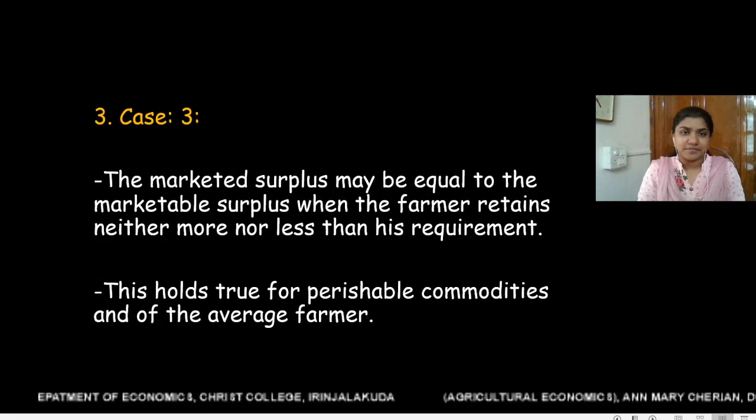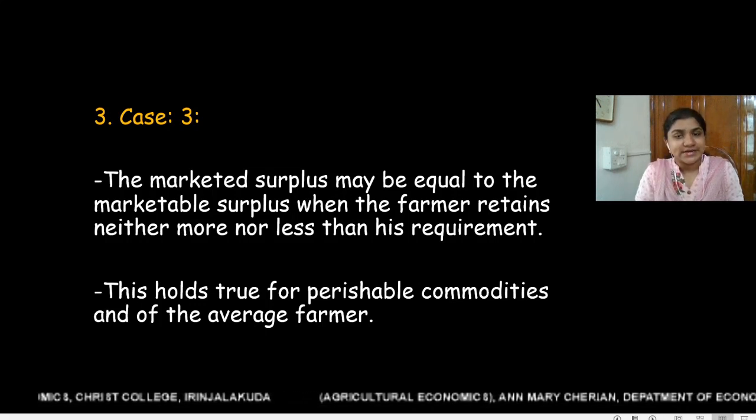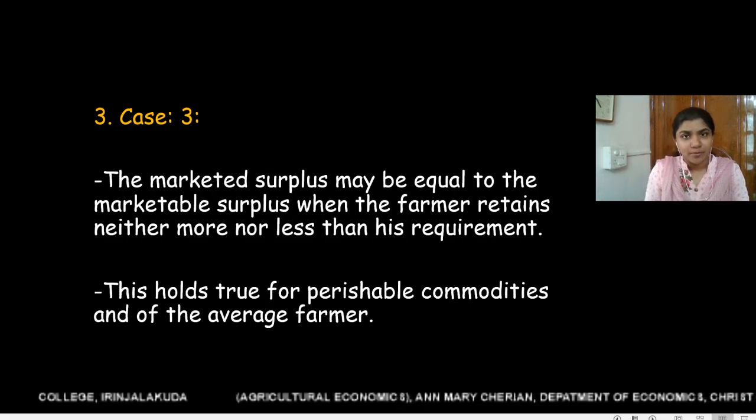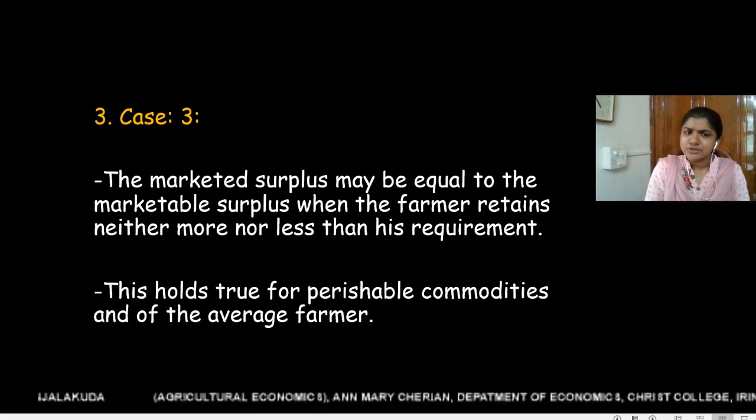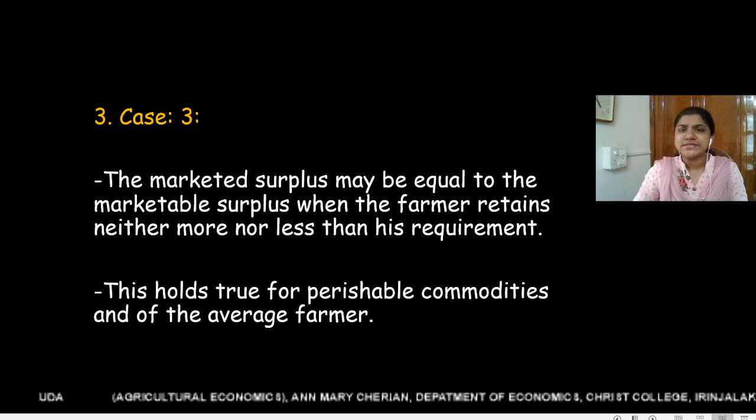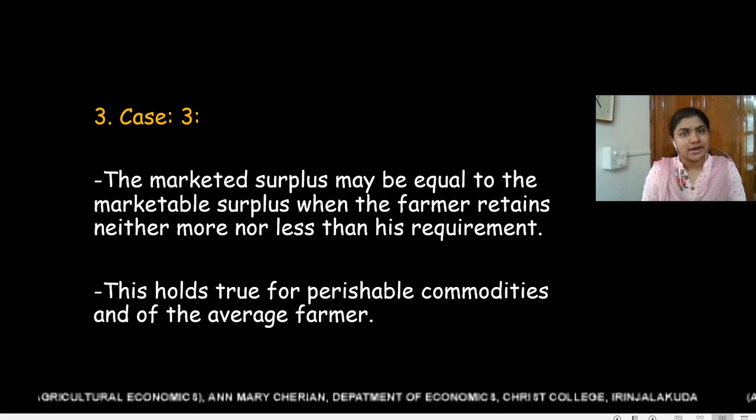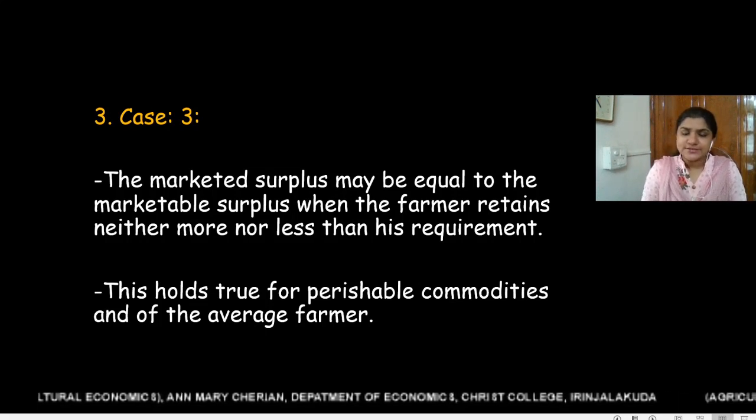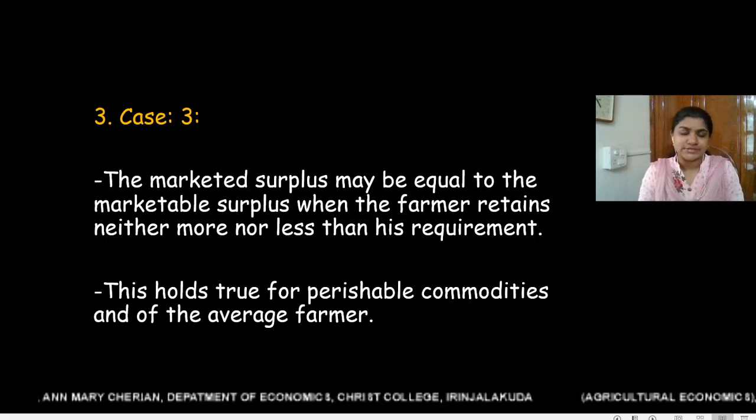And case 3. Here, marketed surplus is equal to marketable surplus. So here farmers retain neither less nor more than his requirement. This is true with perishable commodities because farmers cannot hold perishable commodities for longer periods. So they will sell their products immediately after production. So the marketed surplus will be equal to marketable surplus. Case 3 is true for average farmers and perishable commodities.